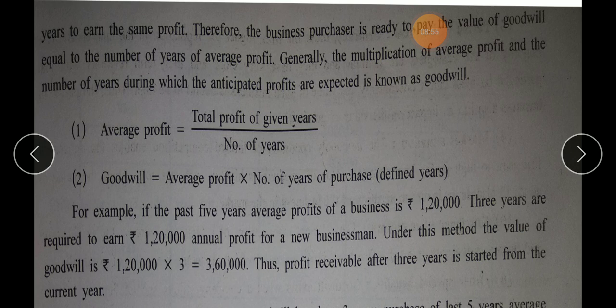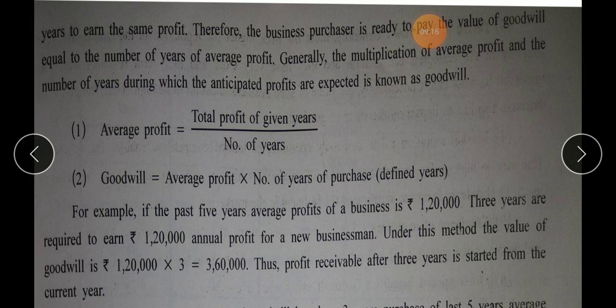Let me just tell you that illustration 1 and 2, these two illustrations, are based on simple average profit method. And the sums from the exercise, you can write down if you want to, or you can put a tick mark to that.